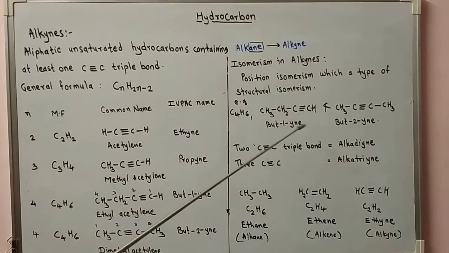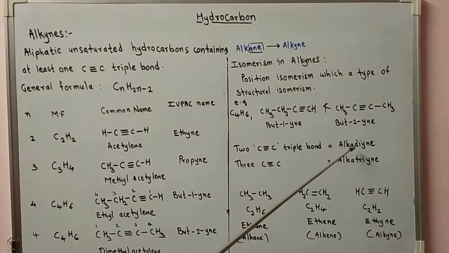So these are related to each other as position isomers. If an alkyne molecule contains 2 carbon-carbon triple bonds, then it is known as an alkadiyne.